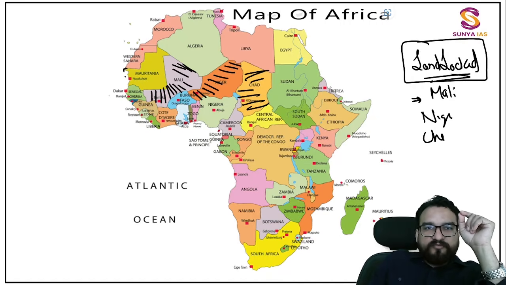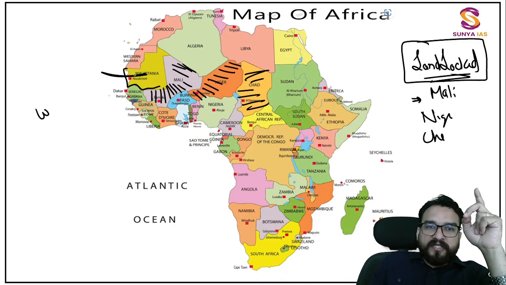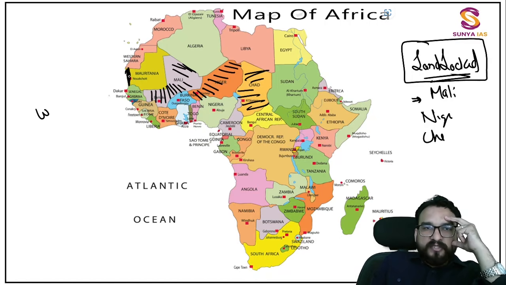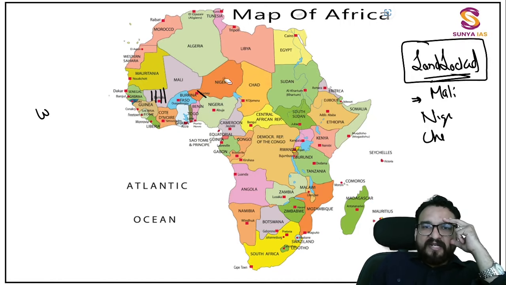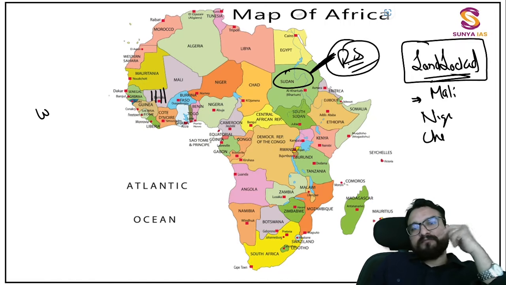You can get confused with Mauritania, because in the examination time, when you are drawing the map, you might think that Western Sahara was at the border and so Mauritania is over here. No. Remember that Mauritania has a link to the Atlantic Ocean from here, through its borders. So it is a coastal state too. So Mali, Niger and Chad, always remember that these are landlocked. Is Sudan landlocked? No. Over here you will find it has a connection with the Red Sea.